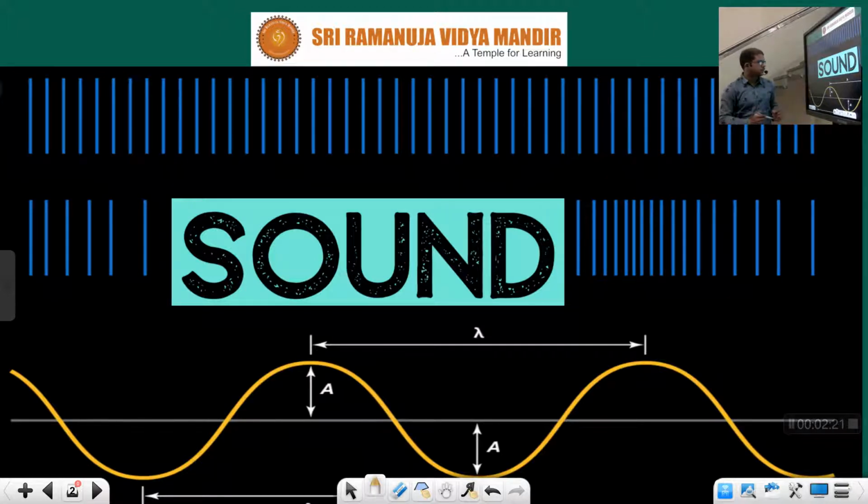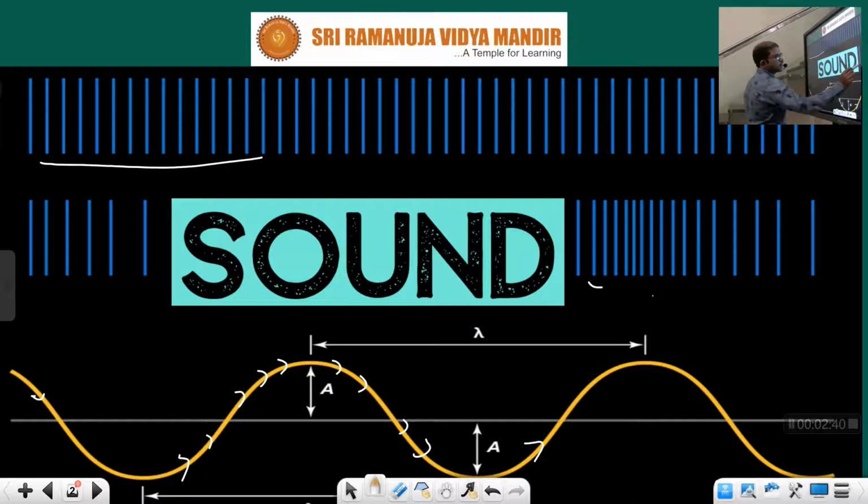You can see, children, in this picture there is a wave which is moving like this, which represents the movement of a particle. This one is also a wave, children. If you observe here, the lines are together.